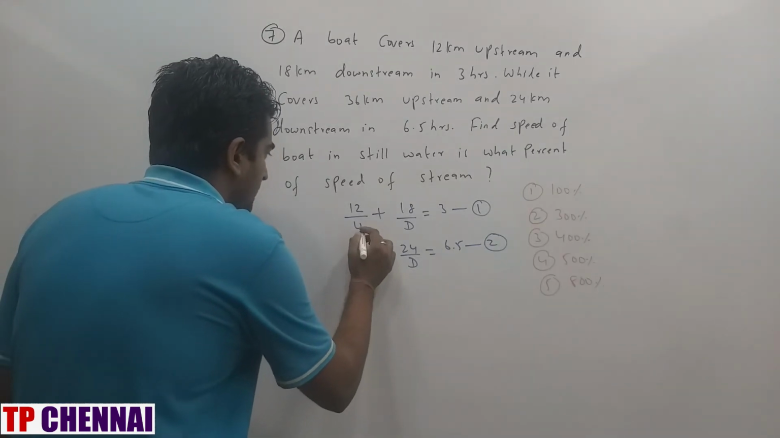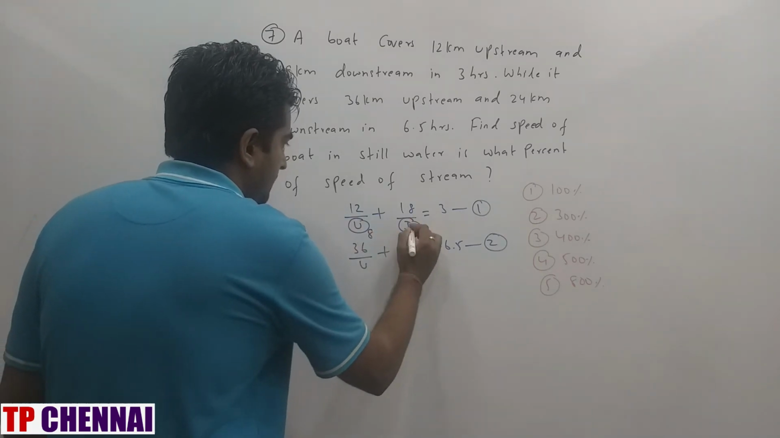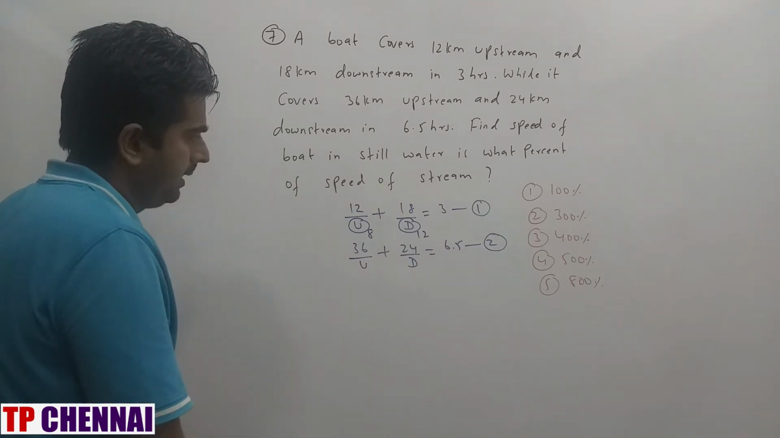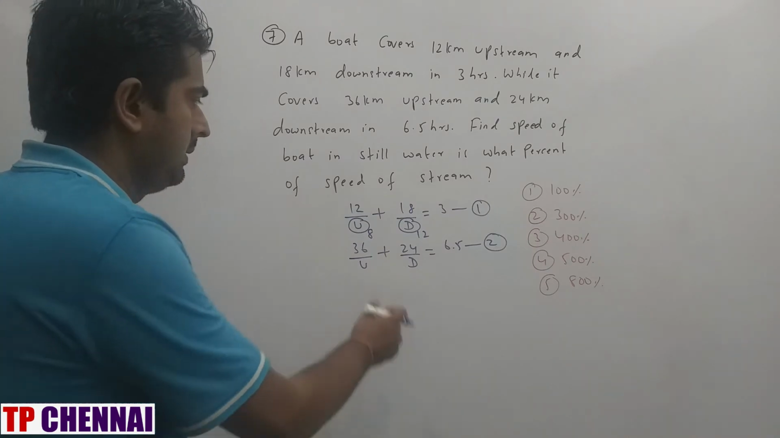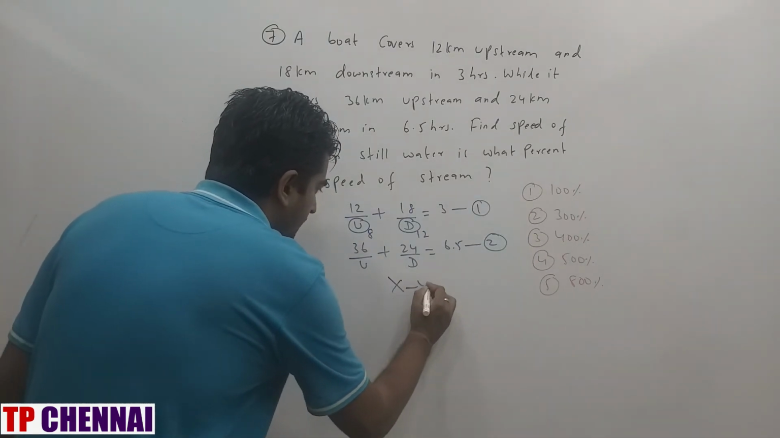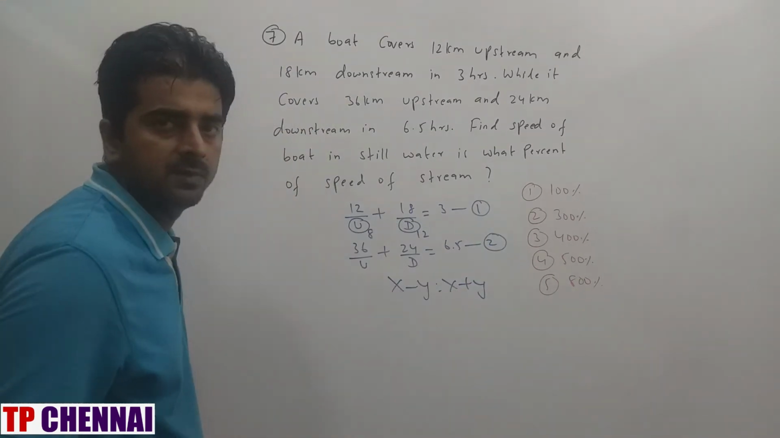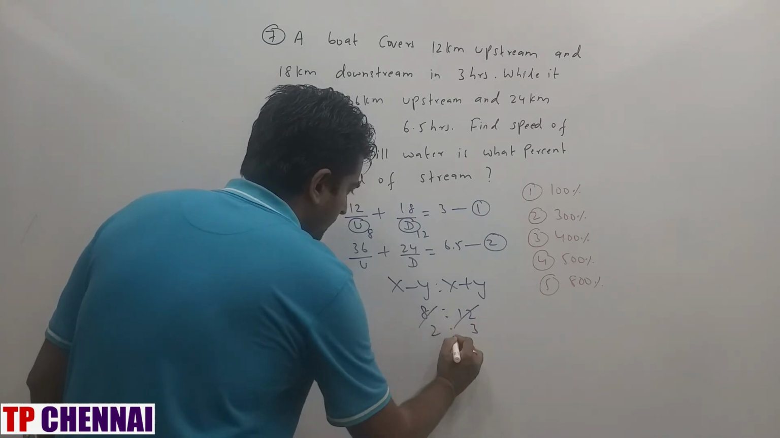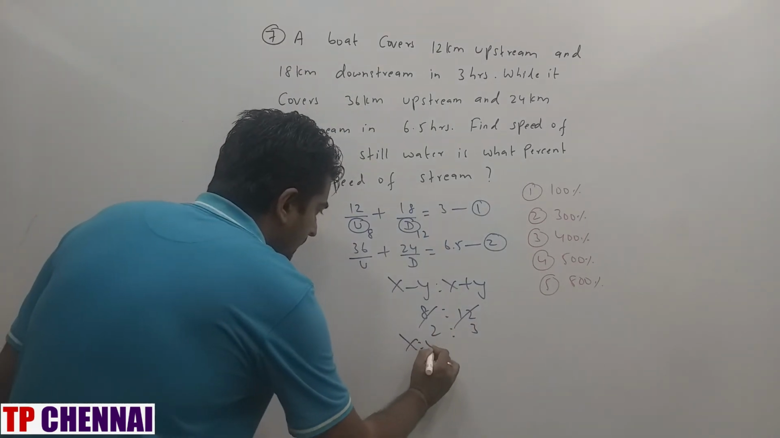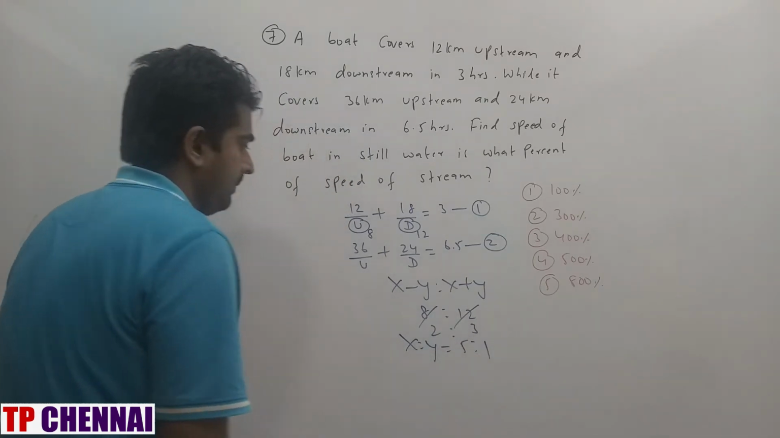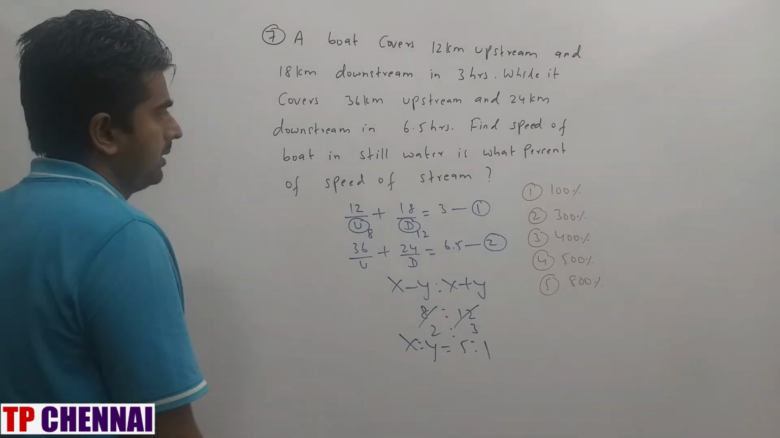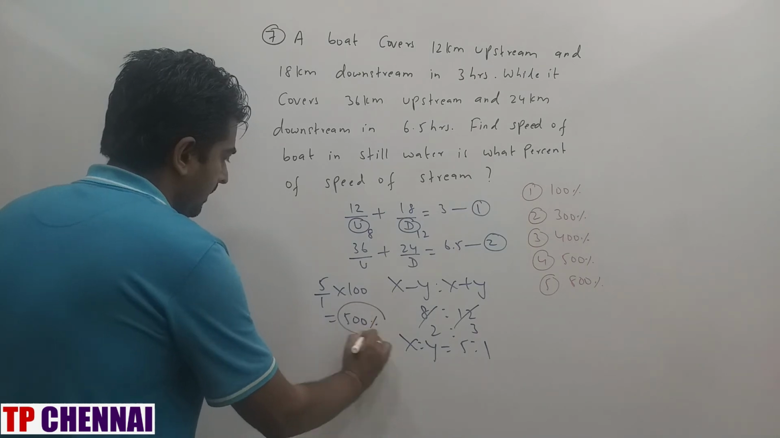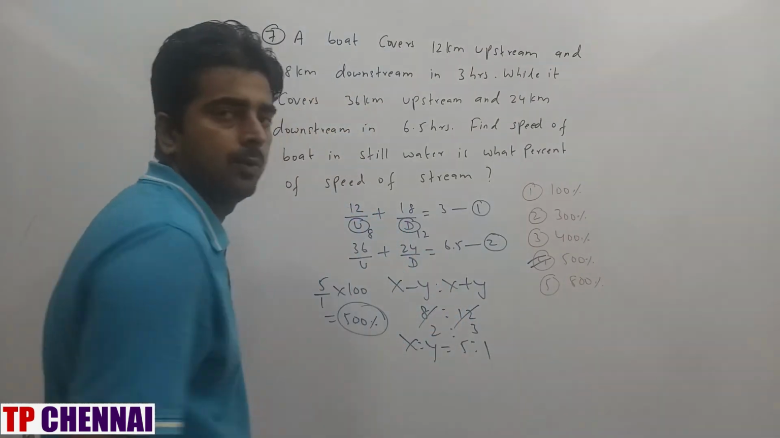So if I keep u equal to 8 and d equal to 12, right? u is 8, 4.5, and d is 12. So x minus y is to x plus y, u is upstream speed, d is downstream speed, is nothing but 8 is to 12. So x is to y is how much? 5 is to 1. So x is what percent of y? That means 5 by 1 into 100. What is my answer? 500%, which is the fourth option.